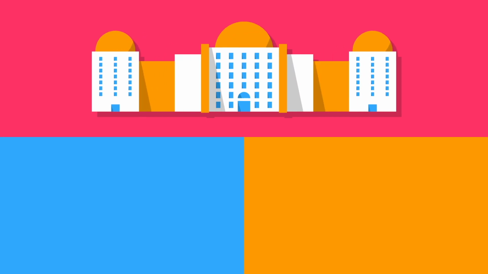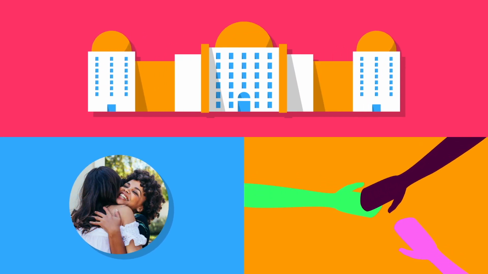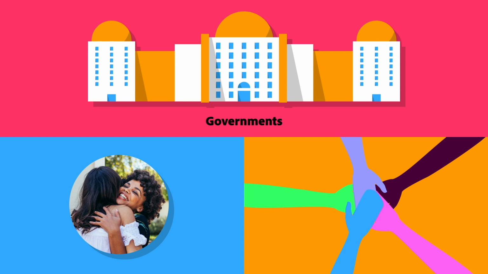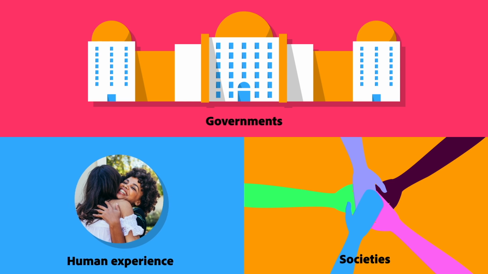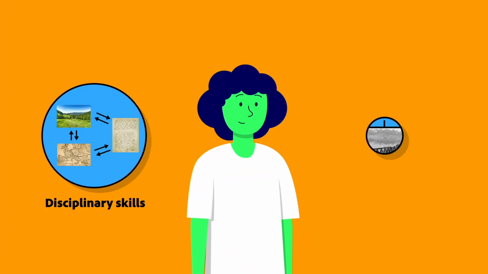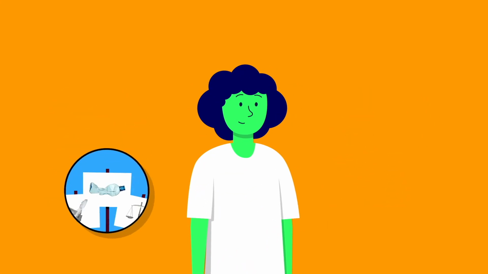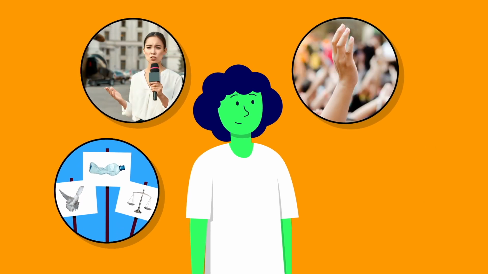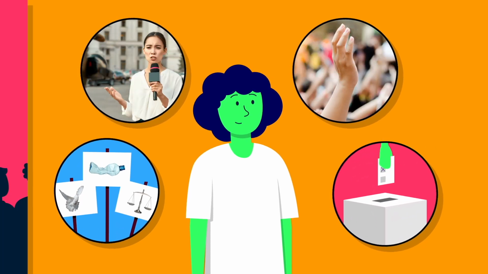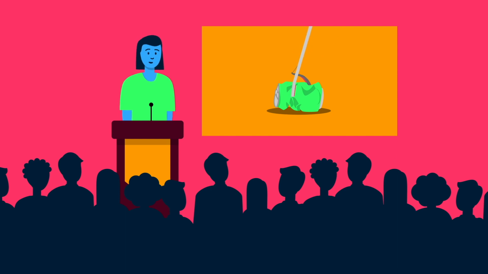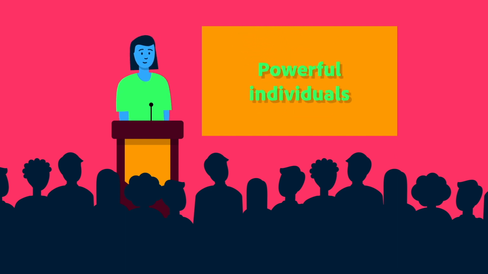In history and the social sciences, we teach students to understand the complexities of social relationships, governments, societies, and how the human experience has been documented over time. Beyond disciplinary skills and content knowledge, we also must ensure students are active participants and engaged citizens. We have the opportunity to teach students to learn to express how they are both powerful individuals and part of a planet filled with billions of others.